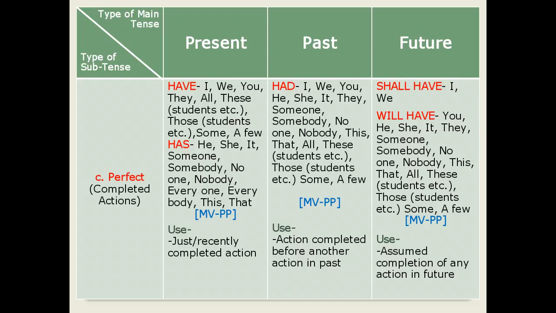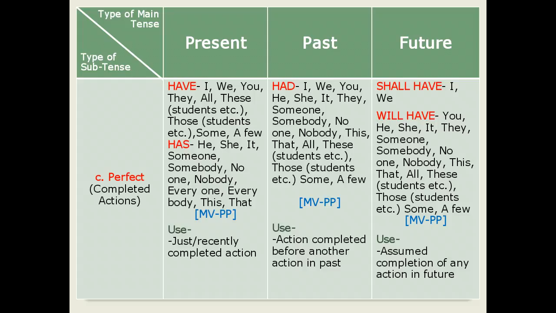For example, I shall have completed my work, you will have completed your work, he will have asked the questions, she will have completed the tasks, somebody will have made a phone call. This way, we can prepare multiple sentences with the help of shall have and will have.